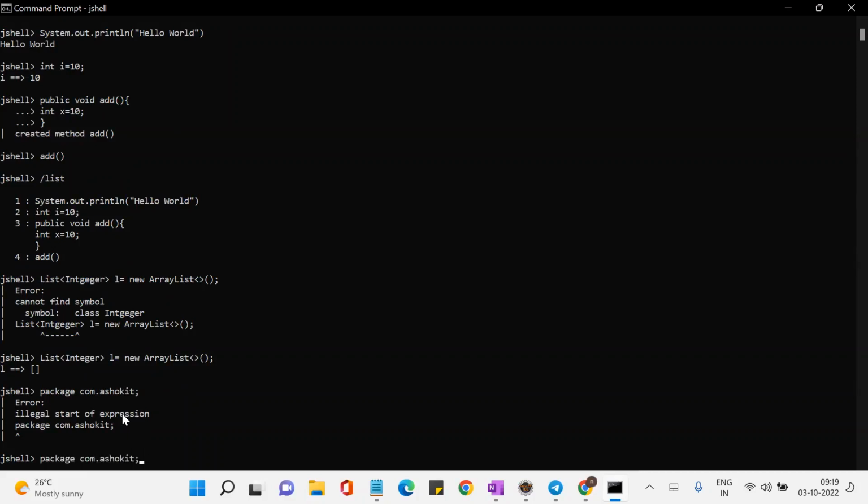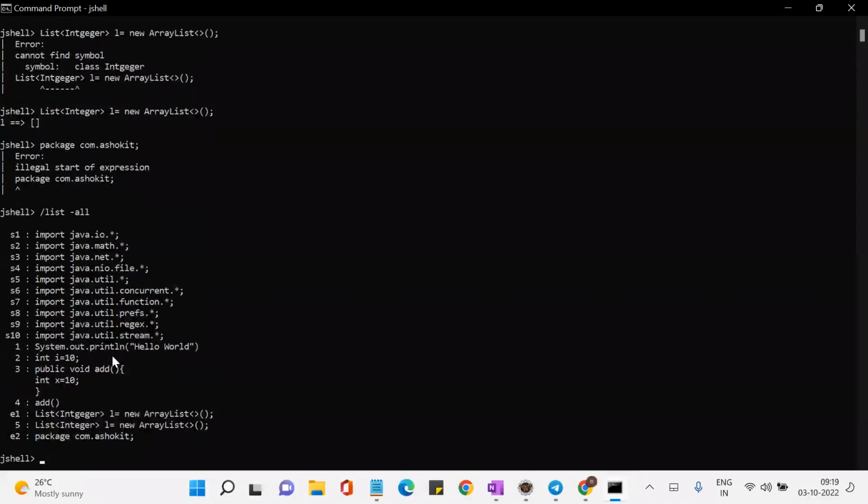Okay. Now we wanted to know what are all the imports that are used by the JShell. Whenever I'm creating a list object, I have not imported the java.util package, but it has been provided by JShell automatically. If I want to know what import statements are used by JShell, you need to use a command called /list-all. See, these are all the packages that are internally used by the JShell.